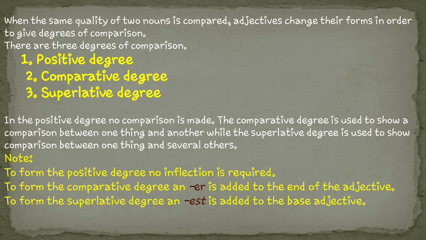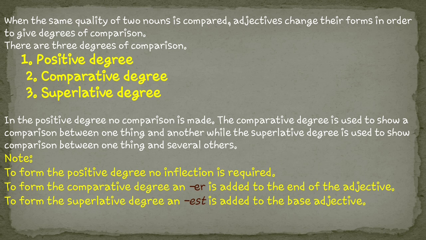So suppose we take the example of two brothers. The first one is named Ram and the second one is named Shyam, and let's compare their ages. If Ram is bigger in age than the second brother Shyam, we will write that Ram is elder than Shyam.